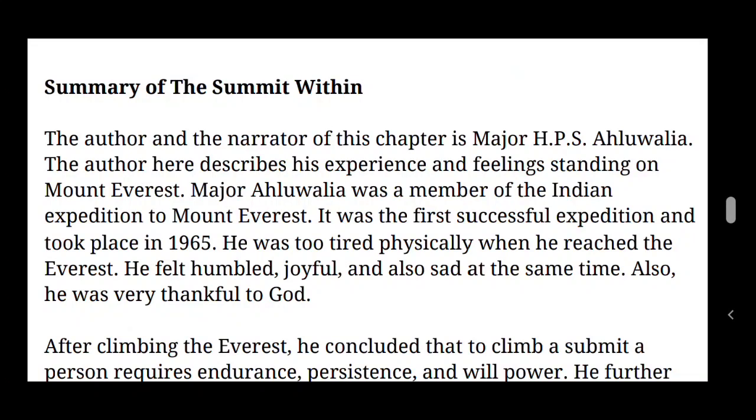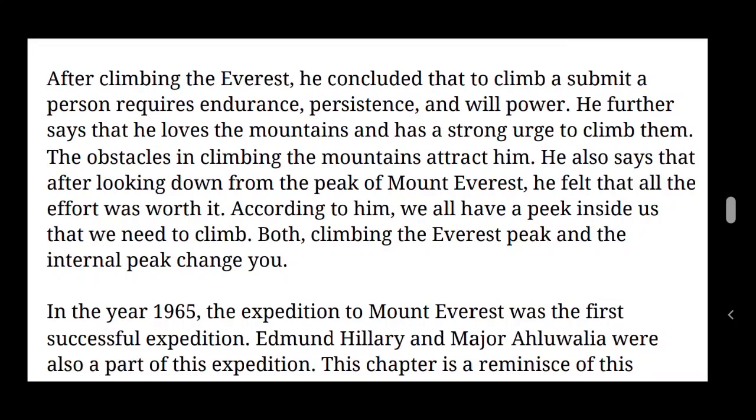Let's see the next paragraph. After climbing the Everest, he concluded that to climb a summit, a person requires endurance, persistence, and willpower. So after climbing the Everest, he told about the experience that a person who wants to climb the summit needs to have all these qualities, that is endurance, persistence, and willpower.